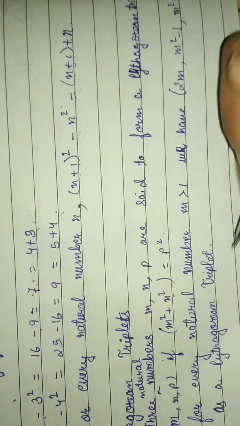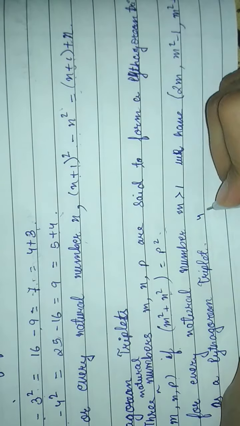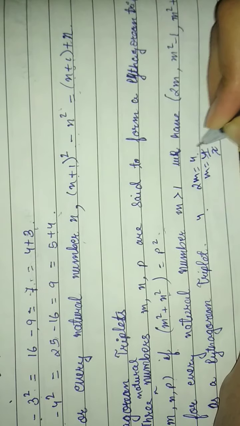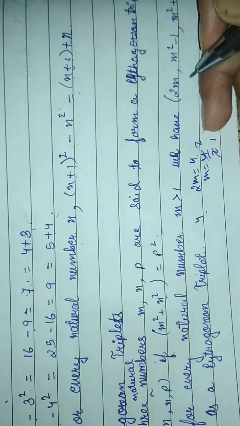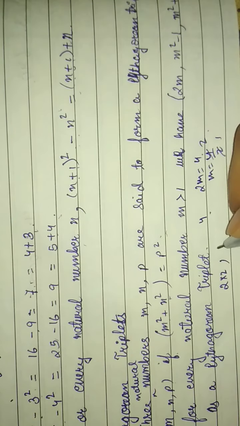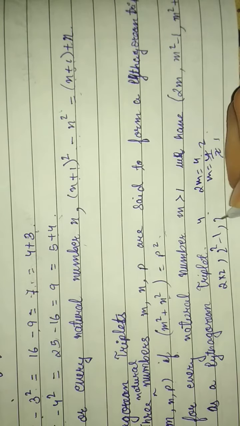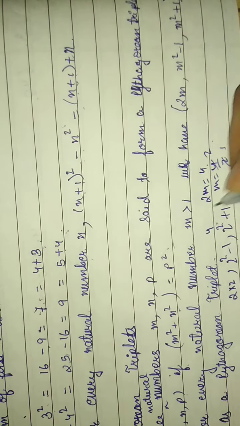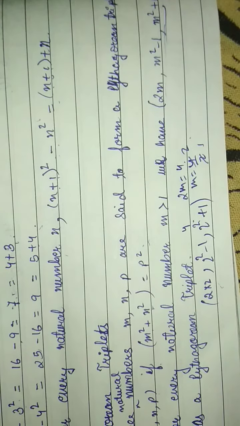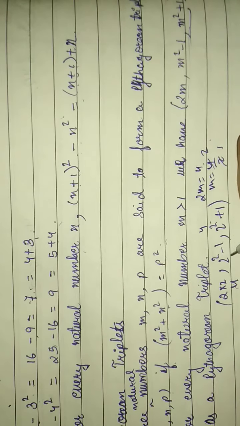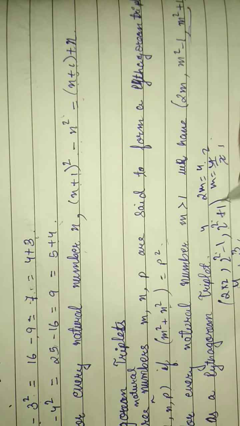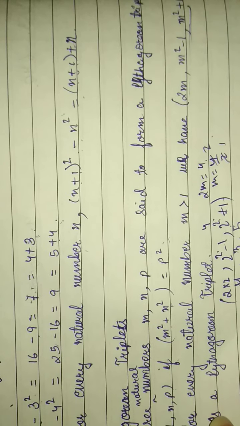Now see here, if we take 4, so 2m equals 4, we will write m equals 4 by 2 equals 2. Am I right? So we will write this like 2 into 2. Then 2 to the power 2 minus 1, and 2 to the power 2 plus 1. In the formula, the answer will be 2 into 2 equals 4, 2 to the power 2 is 4, minus 1 equals 3, and 4 plus 1 equals 5. So this is a Pythagorean triplet.